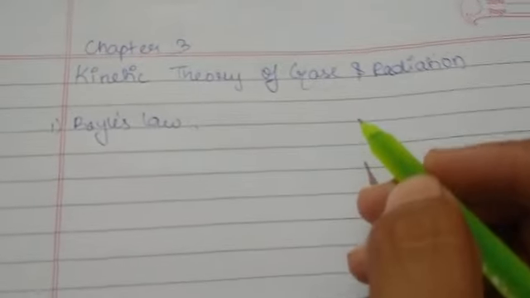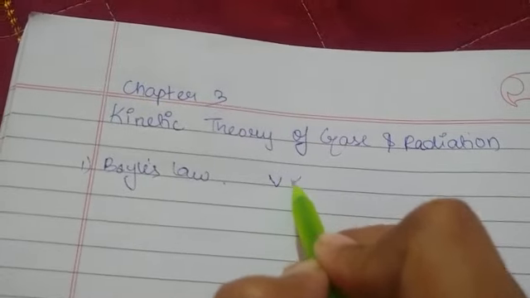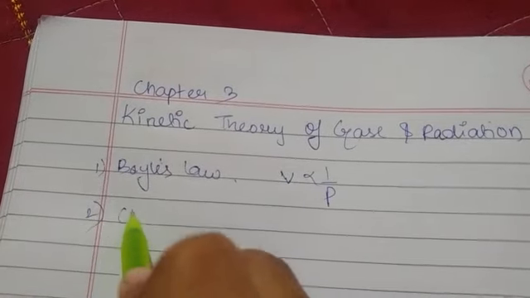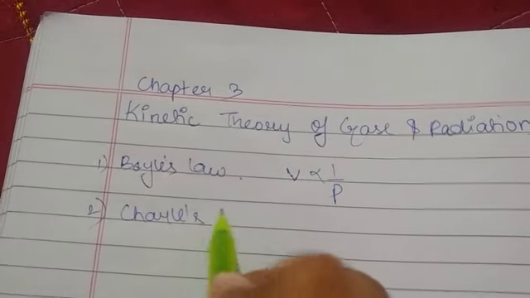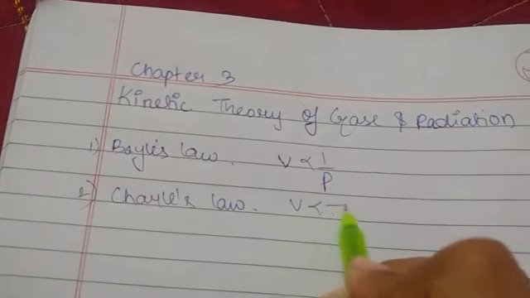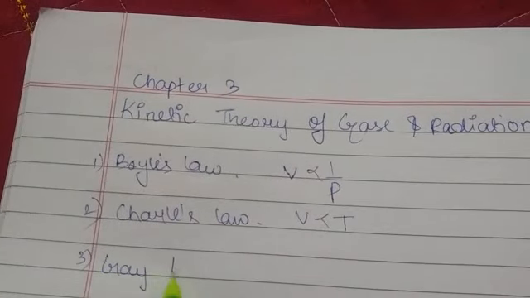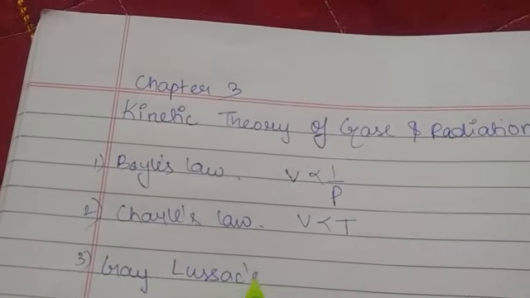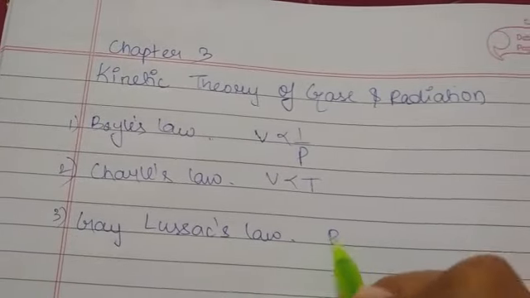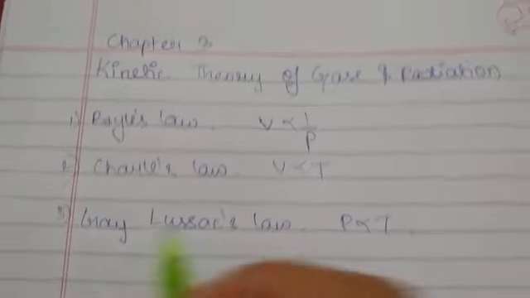You can say that at constant temperature for a fixed mass of gas, volume is inversely proportional to the pressure. Then you have Charles' law. Charles' law says that for a fixed mass of gas at constant pressure, volume is directly proportional to temperature. And the third one is Gay-Lussac's law. Gay-Lussac's law states that at a constant volume, the pressure is directly proportional to temperature. So basically these are some laws which you should always remember.